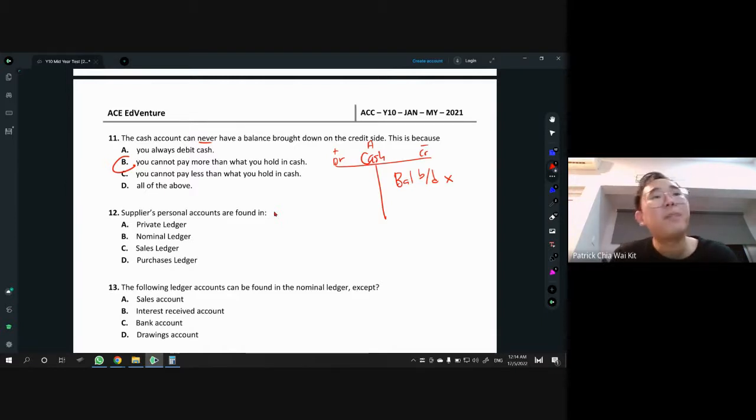12. Supplier's personal accounts are found in: we have private ledger, nominal ledger, sales ledger, purchase ledger. So this is under the ledger part.